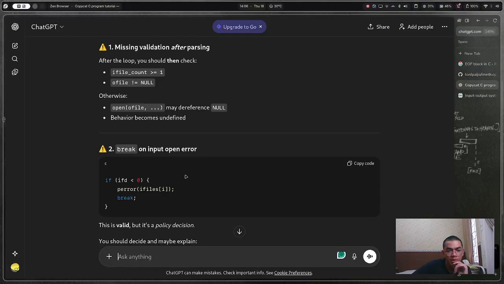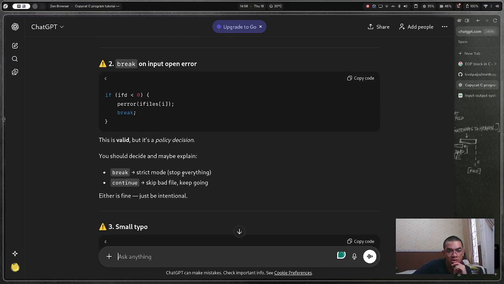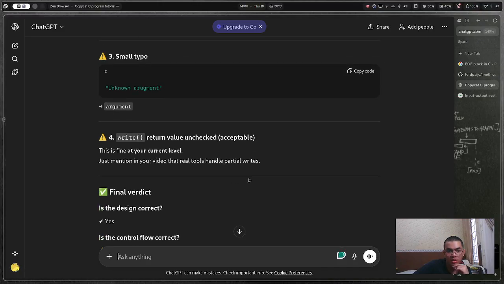Or input open error. Error I file. You should decide and maybe explain. Skip bad file. Keep going. Either is fine, just be intentional. Small type, an argument.